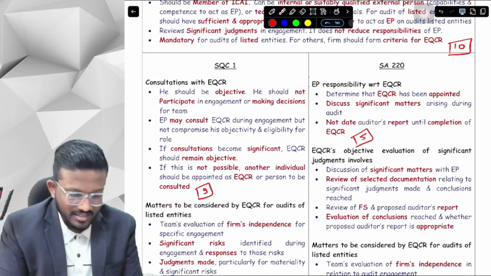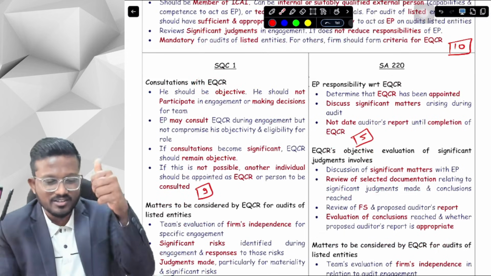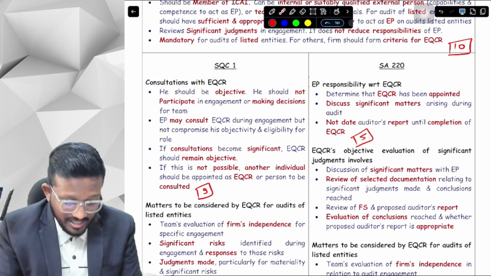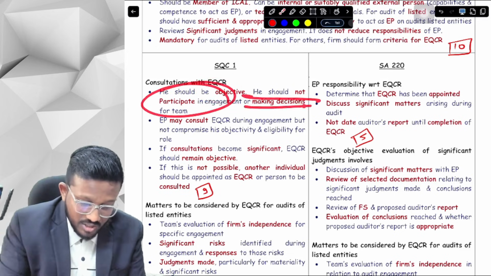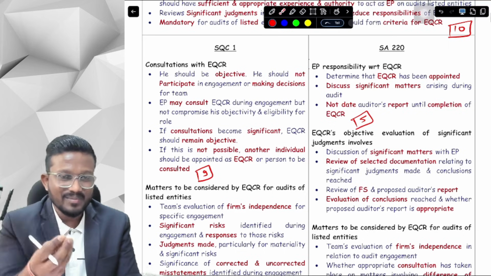First of all, what are the consultations with the EQCR? Can we have a consultation with the EQCR? Yes, we can have a consultation with the EQCR, but he should be objective. He should not participate in the engagement, and he should not make decisions for the team, otherwise it will be a self-review threat.